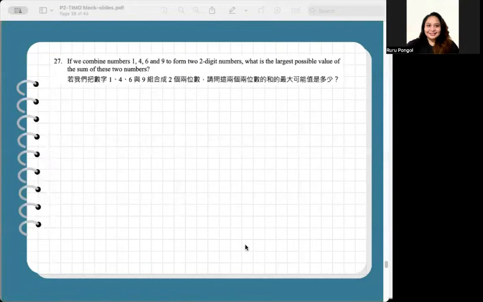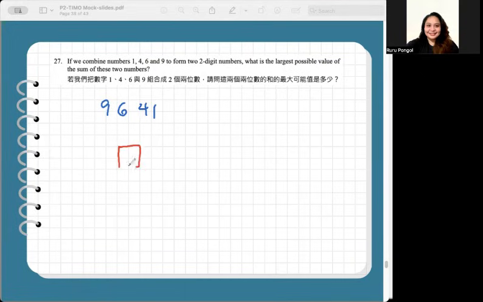In number 27, if we combine numbers 1, 4, 6, and 9 to form 2-digit numbers, what is the largest possible value of the sum of these two numbers? Okay, so to do this, first we arrange the numbers in decreasing order, as in 9, 6, 4, 1, so that we can determine what are the big digits to use for our tens digit.